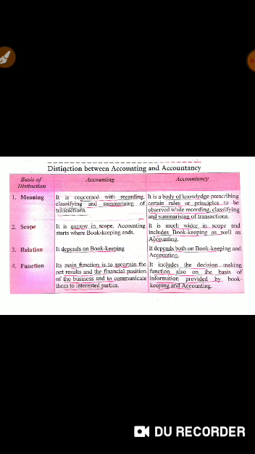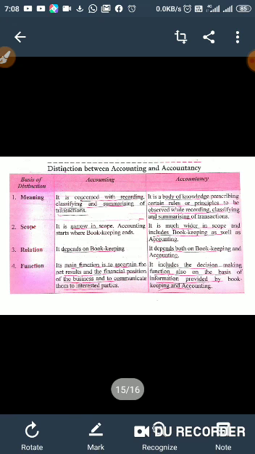Accountancy is all about the body of knowledge which tells me how to record, how to classify, how to prepare financial statements, what laws and principles an accountant should observe while preparing financial statements, and what kind of information should be communicated to the users of accounting.